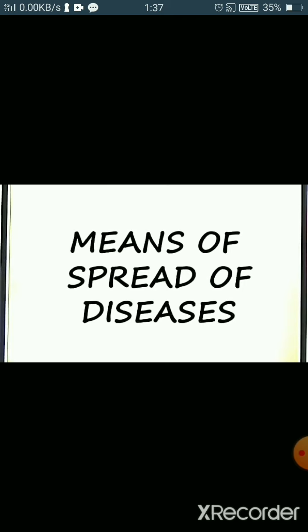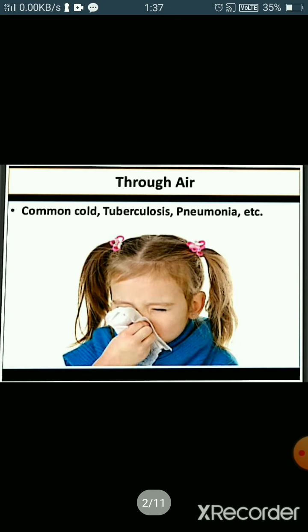Another is indirect transmission. So indirect transmission is through air. Indirect means it involves spread of pathogens through some intermediate agents like air, water. So through air, infectious microbes that cause the common cold, tuberculosis, pneumonia, etc. can spread from an infected person, right?